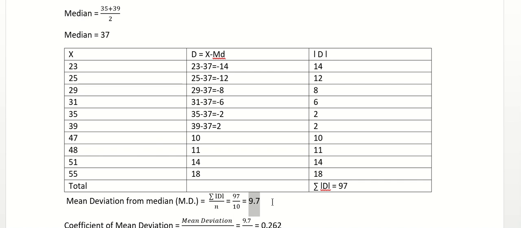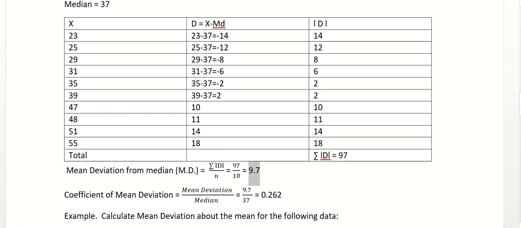Okay. Now the second thing is the coefficient of mean deviation. The formula is mean deviation divided by median, because we have calculated this through the median. If we had done it through the mean, I would have written mean deviation divided by mean, right? So 9.7 divided by 37, which is the median we calculated here, is 0.262. This is the coefficient of mean deviation.